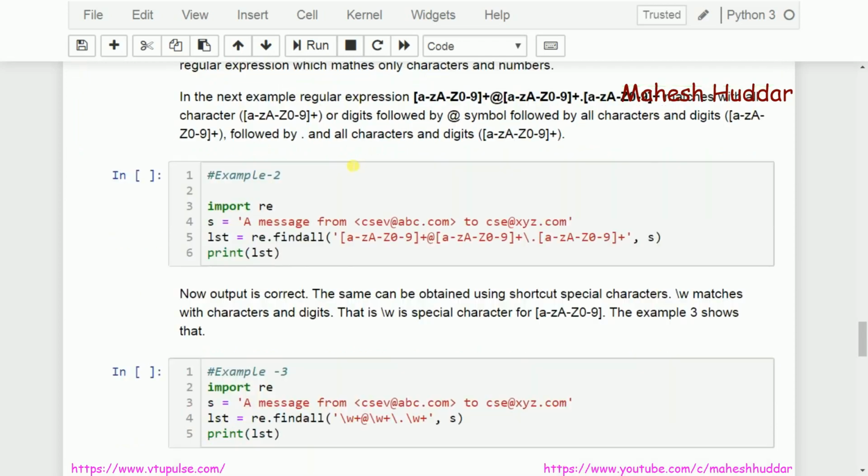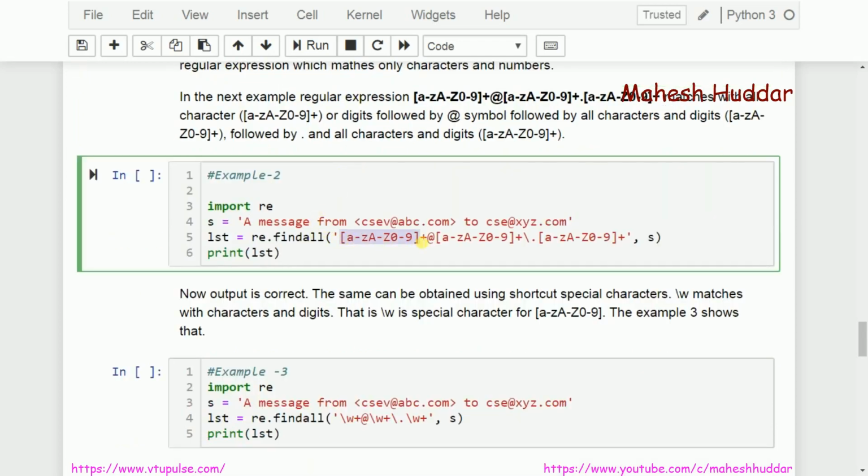So what I can do here is write something like this. What is the meaning of this one? Your username may contain alphanumeric values. After that we need the at symbol. After that we need again alphanumeric values. Dot is not alphanumeric, so I am talking only about this particular part, A, B, C or X, Y, Z. This non-space character will match with either A, B, C or X, Y, Z, one or more characters. It may be characters or digits or whatever it may be, but how many? One or more.